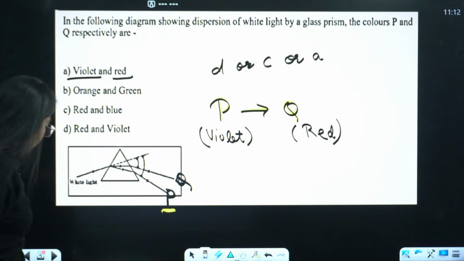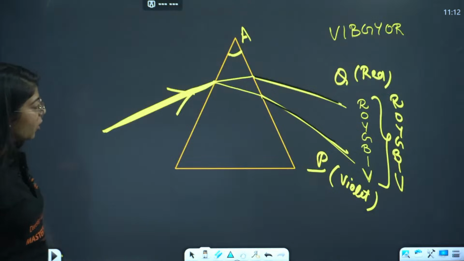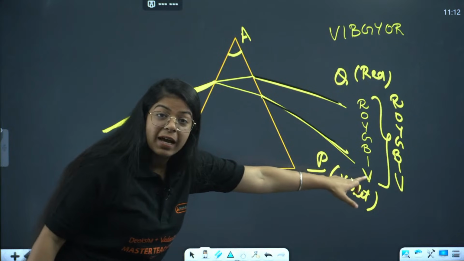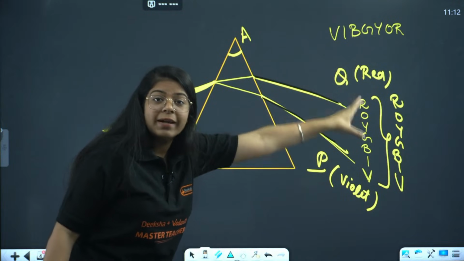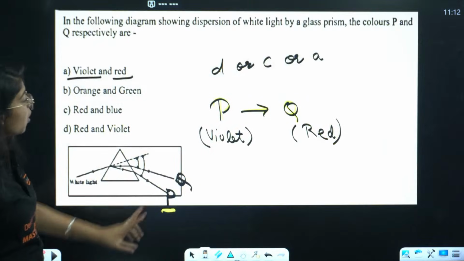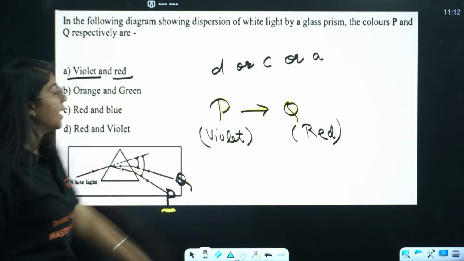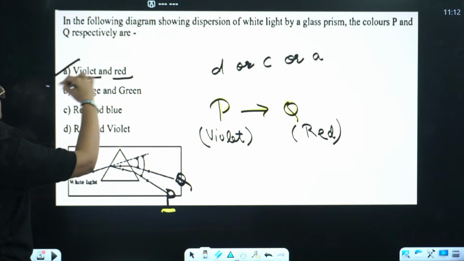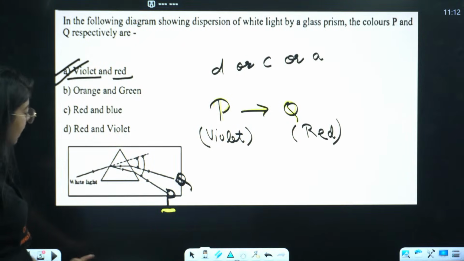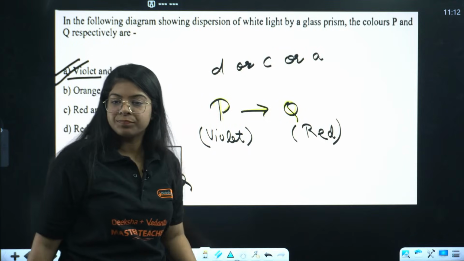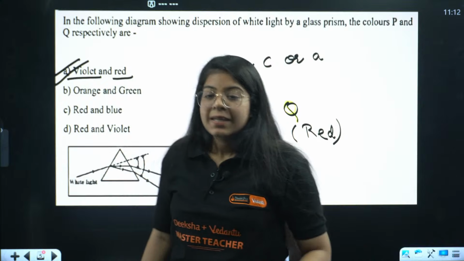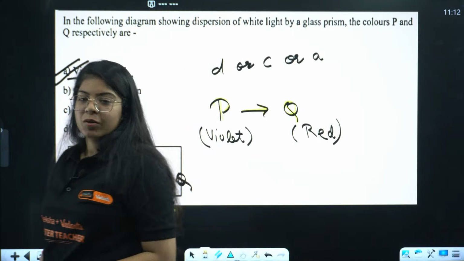P is at the bottom. What is at the bottom? At the bottom we have violet. What is at the top? Q. What is Q? Red, right? So P will be violet, Q will be red. That means A is the correct answer. Okay, very good everyone. Whoever said A, very good. Done? Yes, the answer is A, everyone.